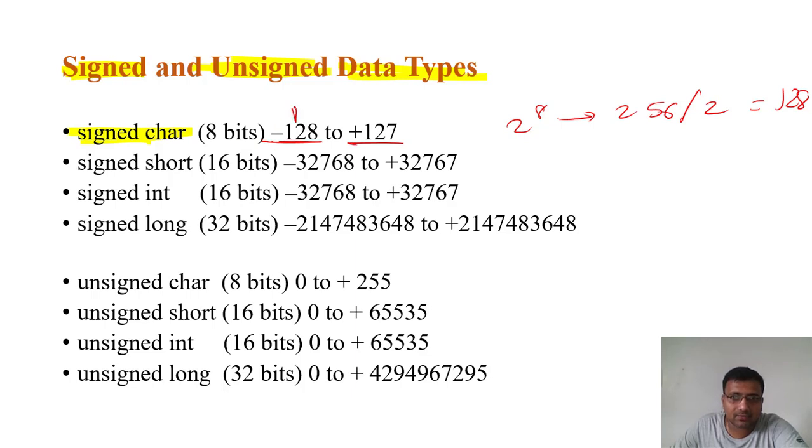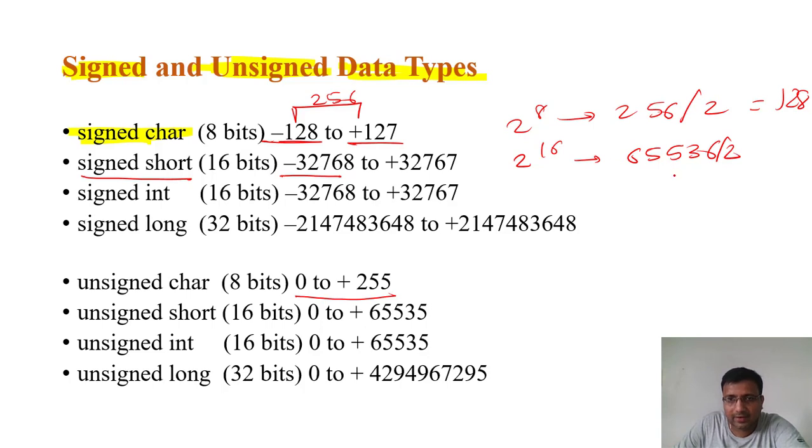So the total range together is 256. Similarly, for unsigned character you get 0 to 255. Signed short is again 16 bit, so 2 raised to 16 is 65536. Divided by 2, we get 32768, so you will get a range of minus 32768 to plus 32767. Again, unsigned int is of 16 bits, so the same range applies.